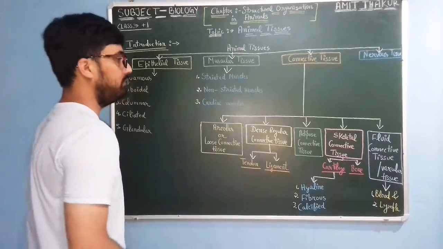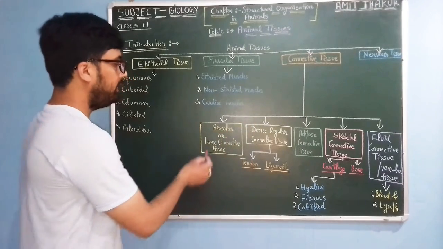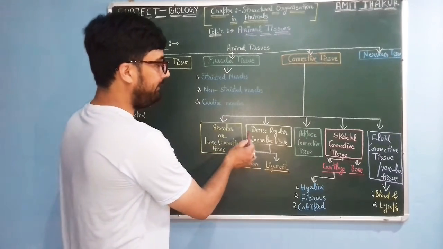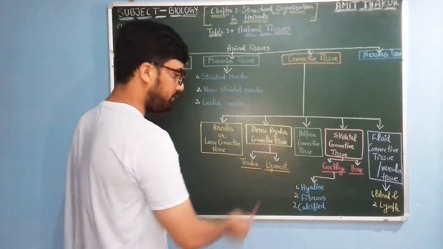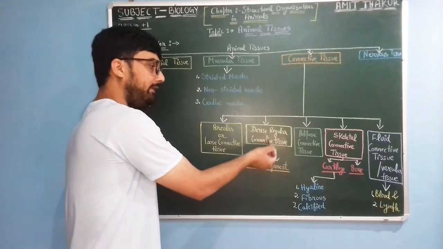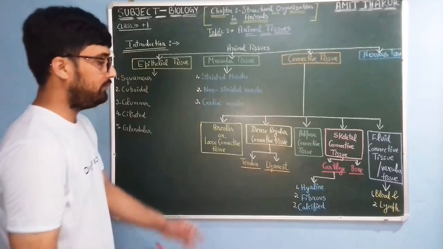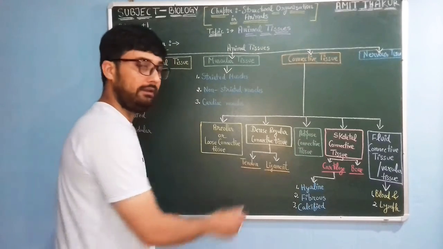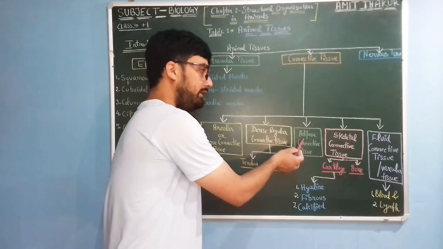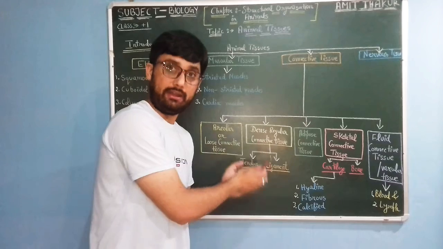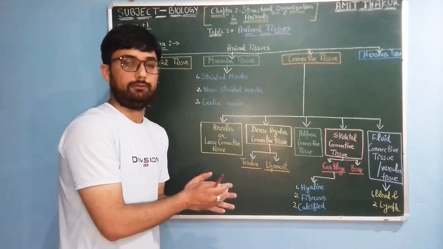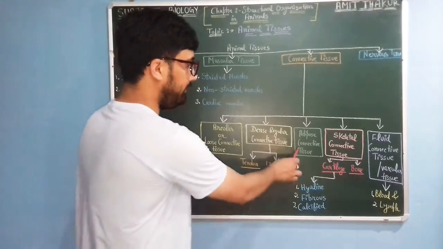Connective tissue has different types: areolar or loose connective tissue, and dense regular connective tissue, which is further differentiated into tendons and ligaments. Then adipose connective tissue, the tissue which deposits fat or conserves energy in the form of fat.